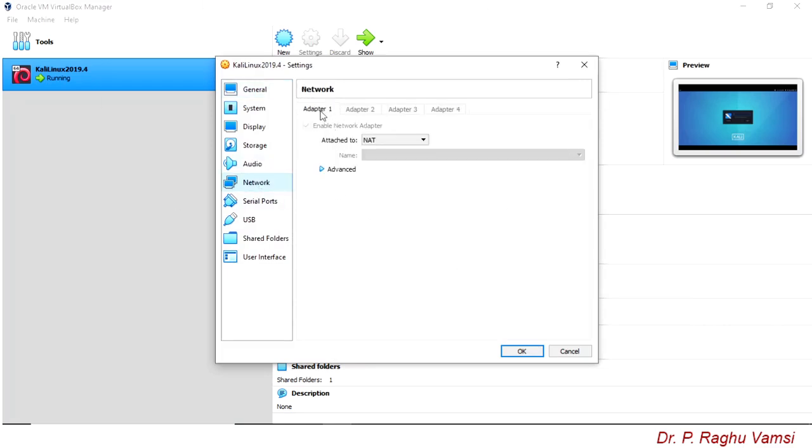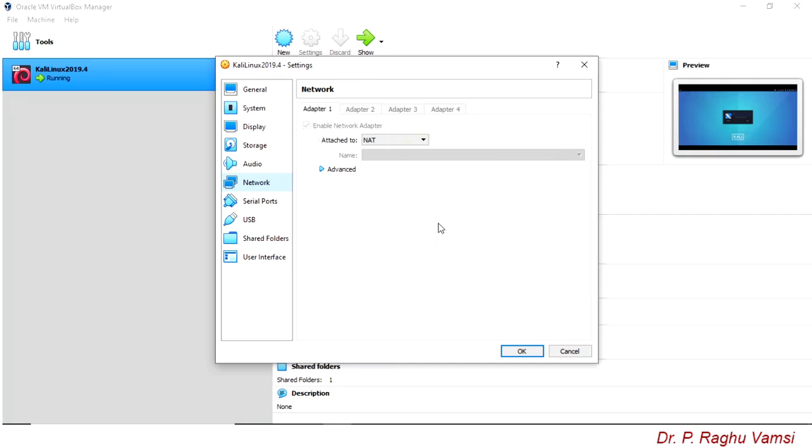For every system that is installed in the virtual machine, that is, every guest operating system installed in the Oracle VM, you can attach 4 adapters. We can say these are 4 NICs, network interface cards, just like the physical network interface cards available with your computer. The same thing, but in a virtual way. So these 4 adapters you can configure.